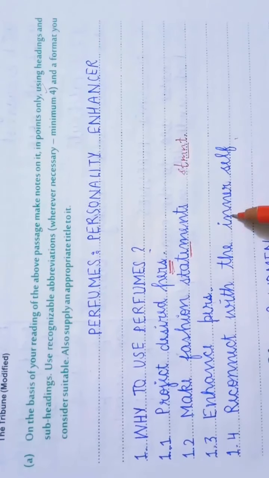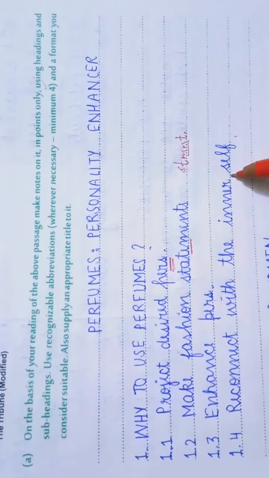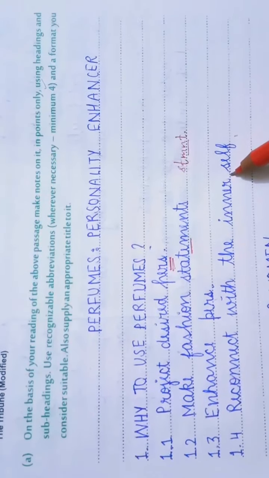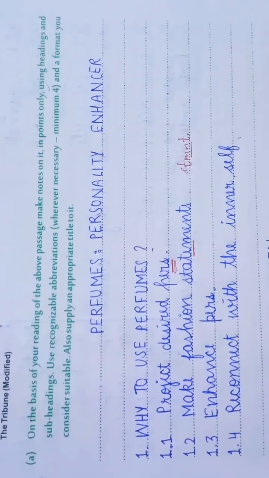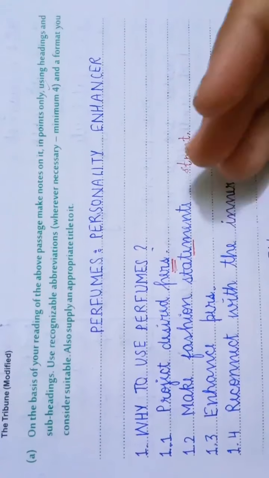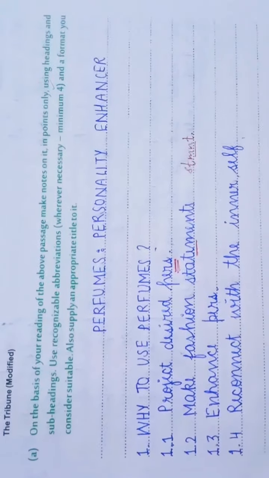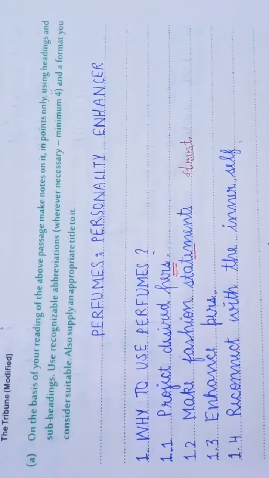Now reconnect with the inner self. After making it, after reading the next paragraph, just keep jotting down the way that I have told you, the tips that I have shared with you, and in the end don't forget to write the summary. So in this way these tips will surely help you in learning how to make notes.